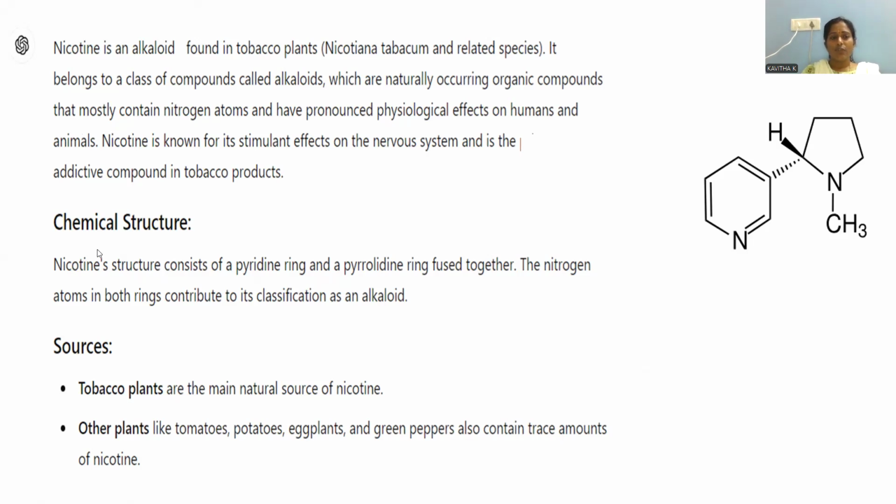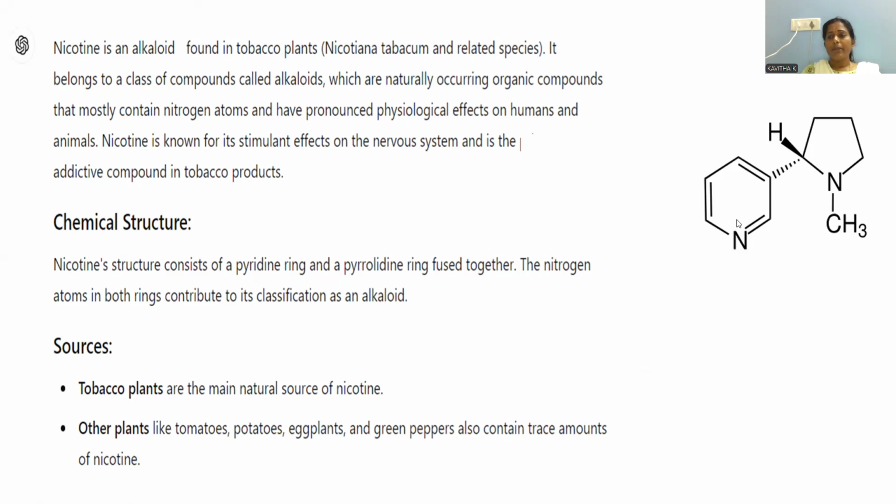First of all, let's see the chemical structure. Nicotine consists of a pyridine ring and a pyrrolidine ring. This is the aromatic heterocyclic six-membered ring called pyridine, and this is the saturated five-membered nitrogen-containing ring called pyrrolidine. Both are directly connected, and the nitrogen is N-methylated. Here we can depict the stereochemistry as well. The stereochemistry around this carbon is also mentioned.